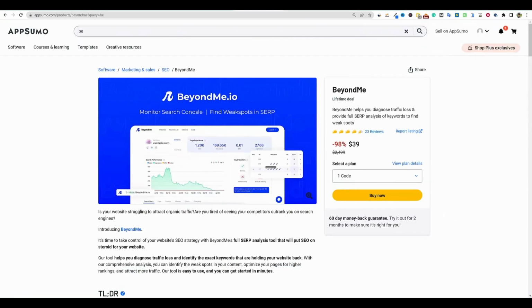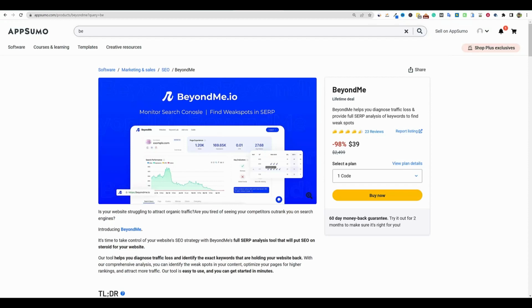As far as ease of use, I think that this was really, really easy to load your website and get started. There's a couple things that are a little bit confusing as far as getting started, but I didn't use any guides or watch any tutorials, and it was pretty simple to get started. I do think you need to be aware that you need to have a Google Search Console and your sites need to be hooked up correctly.